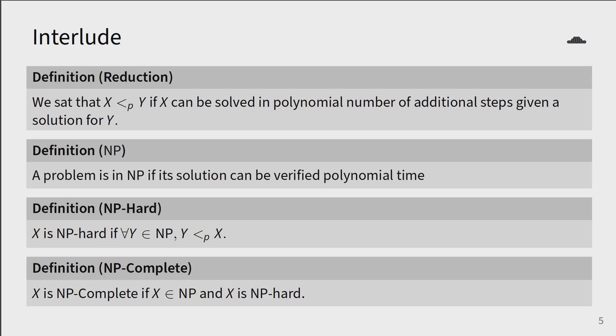Similarly, we define NP to be the class of problems that can be verified in polynomial time. Now, if for all problems Y in NP, Y is reducible to X, then X is said to be NP-hard. That is, all the problems in NP can be solved in polynomial time using a black box algorithm that solves X. Finally, a problem is NP-complete if it's in NP and is also NP-hard.